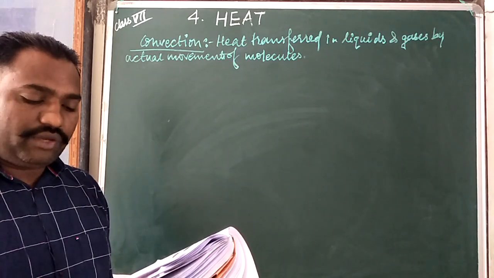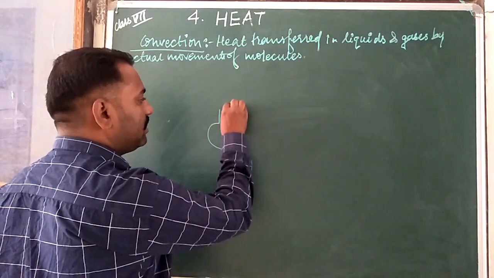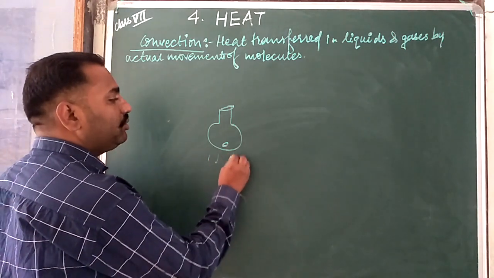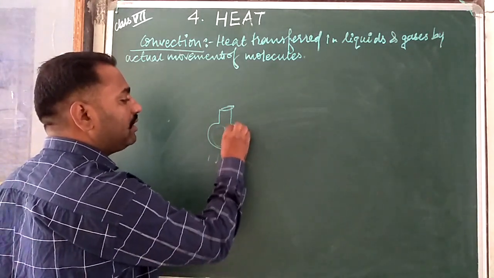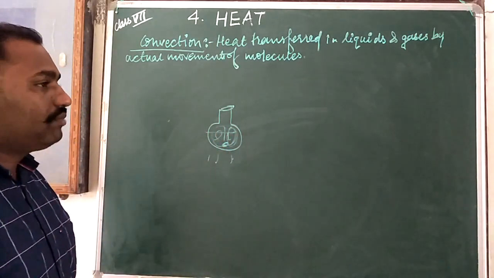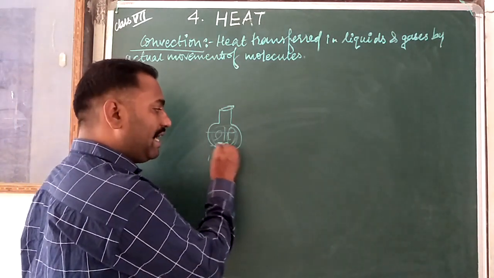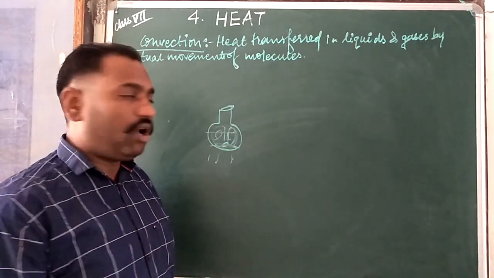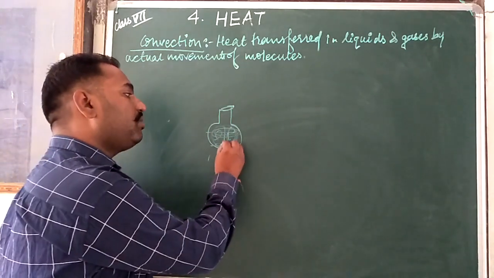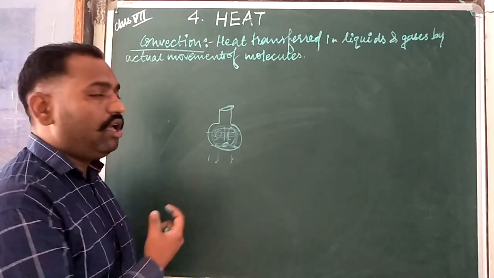This activity shows that in liquids, heat is carried from one part to another. You can see easily here, this is the round bottom flask and a small crystal of potassium permanganate, which is purple in color. When we give heat to it, the color of potassium permanganate mixes with the water. This shows that convection is possible in liquids, because we are giving heat only to the bottom, but the whole water gets heated, though we are not directly heating the upper part. That's why the color mixes uniformly with the whole water.